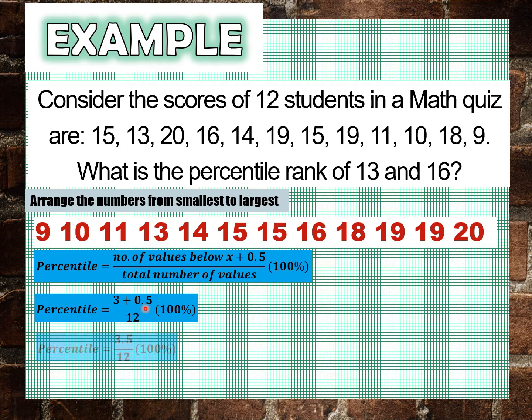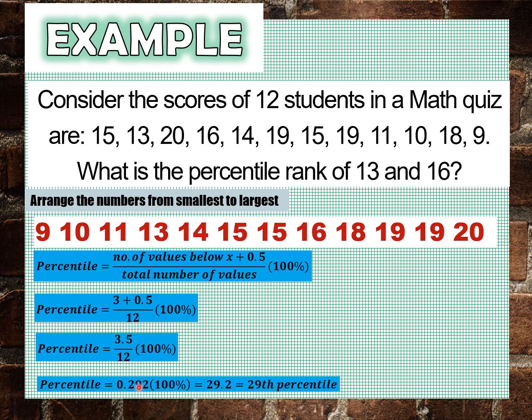Simplify, 3 plus 0.5 is 3.5. Then divide natin sa 12. That is equal to 0.292. Then multiply natin siya sa 100%. That's why we have 29.2. Pero pwede na tayo mag-round off. That is 29th percentile. So, ang percentile rank ng 13 is at 29th percentile. It means 29% ang mas mababa sa kanya at 71% naman ang mas mataas sa kanya.